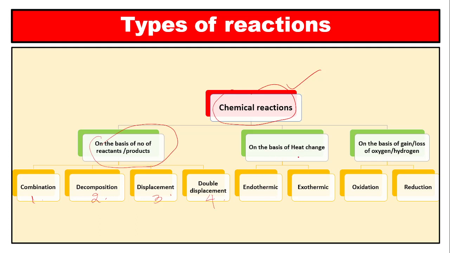Similarly, on the basis of heat change, there are two types of chemical reactions: endothermic and exothermic. Similarly, on the basis of loss or gain of oxygen or hydrogen, this is oxidation and reduction.